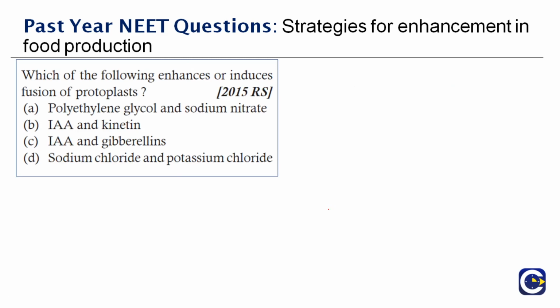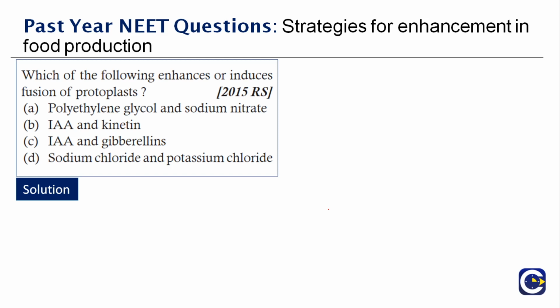Next question here. Which of the following enhances or induces the fusion of protoplast? This question was asked in the year 2015. So what are the options that you have here? Polyethylene glycol, sodium nitrate, IAA, indole acetic acid, chitin, gibberellins. All these are growth factors, growth hormones that are given here. Now when you talk about the fusion, but before that, what is a protoplast? How can you define protoplast? A protoplast is actually the protoplasm of a living plant or a bacterial cell whose cell wall can be removed.